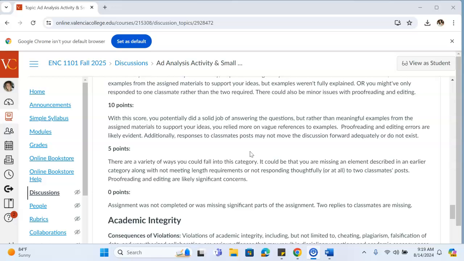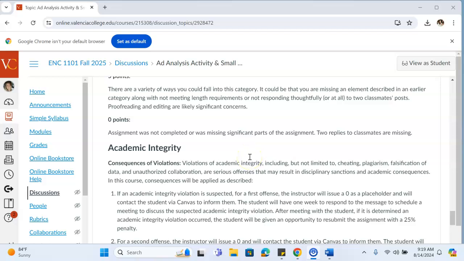It could be that you didn't do any of your responses to classmates. It could be that there's significant proofreading and editing concerns. It's probably a combination of many of these things. Or for 0 points, it means you didn't do the assignment, or perhaps there's an academic integrity concern.